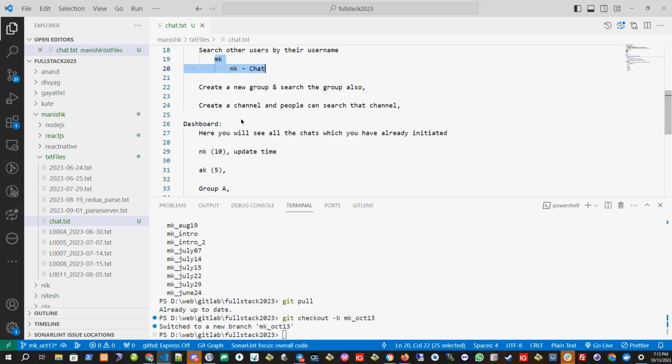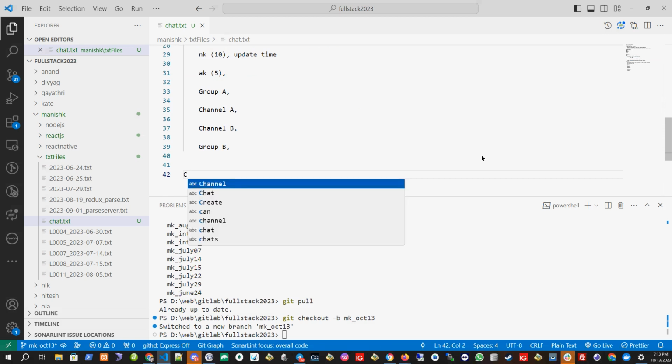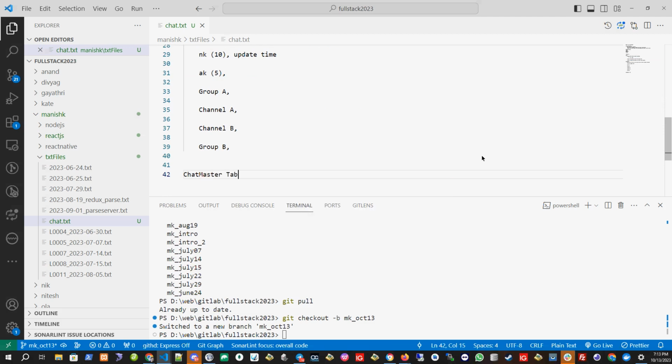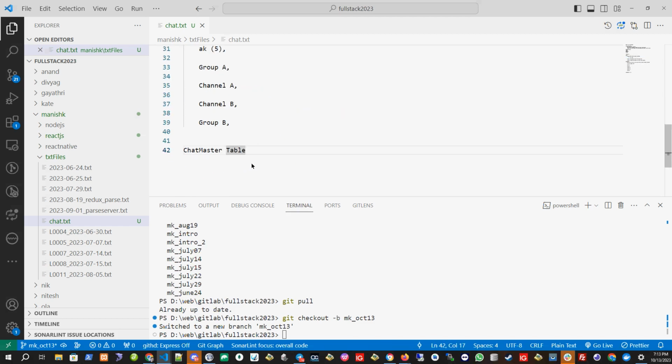Okay, so how the database will be configured. In the database, the first table will be the chat master table. Okay, let's create a chat master table. In the master table, whenever I initiate the chat with this guy, for example, NK, I will add an entry.